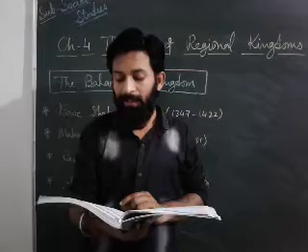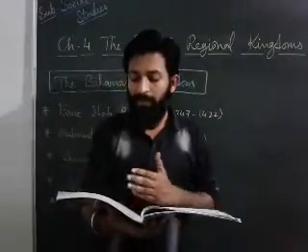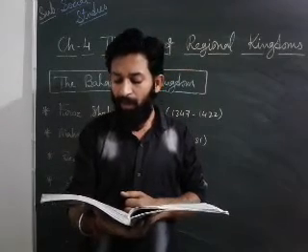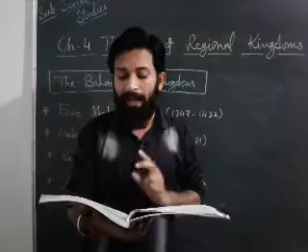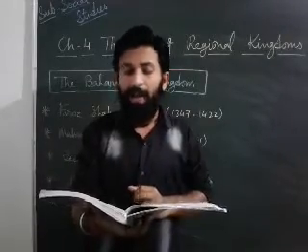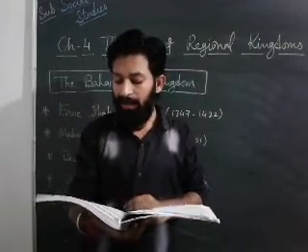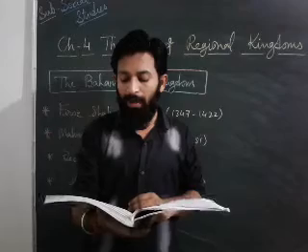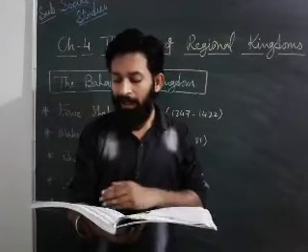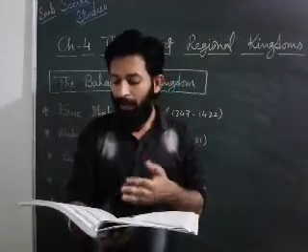Deccani Pardesi conflict. Dear students, now we will discuss the Deccani Pardesi conflict, how it happened. The kingdom was a witness to continuous conflict between two groups of nobles at the court, Deccani and Pardesi. Whenever conflict happened between the two groups, that incident is mentioned here. The Deccanis were of local origin. The Pardesis had come from Iran, Turkey, Arabia, and Central Asia. Deccani means from India only. Pardesi means from another country, from abroad.